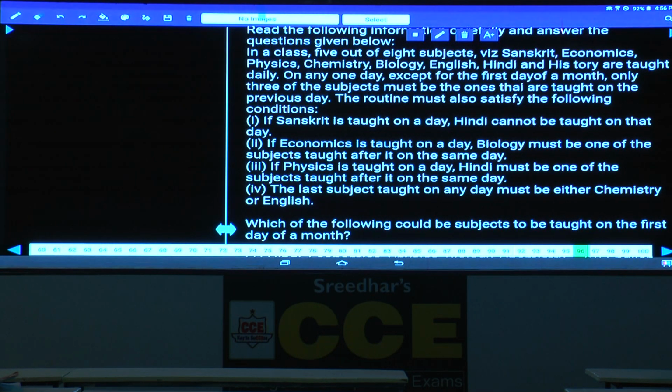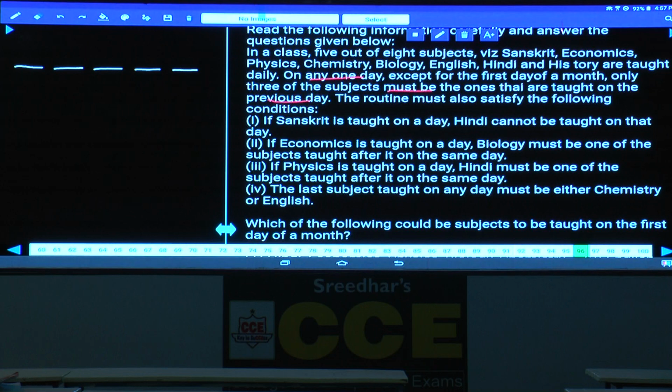On daily basis exactly 5 subjects to be taught out of these 8 on any one day. Except for the first day of a month, only 3 subjects must be the ones that were taught on the previous day. Now let us take for example, the previous day there are 5 subjects, and among these exactly 3 must be repeated on the next day, except for the first day.